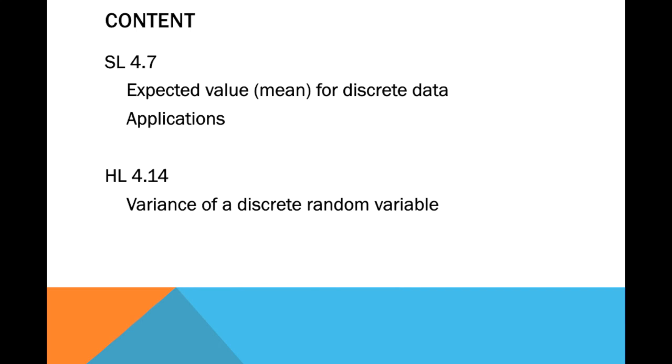Another one is the HL content, which is the variance of a discrete random variable. So that's it for now.